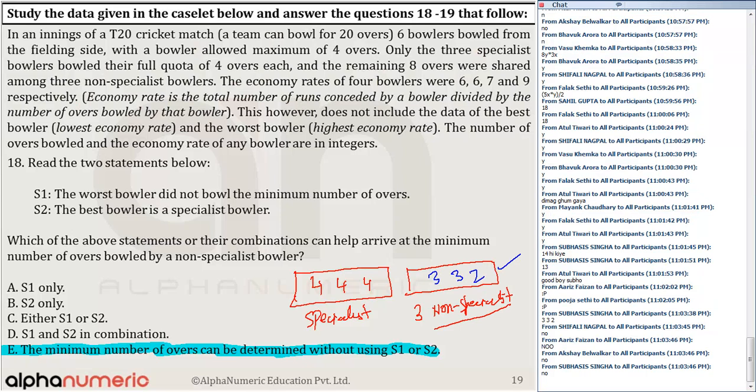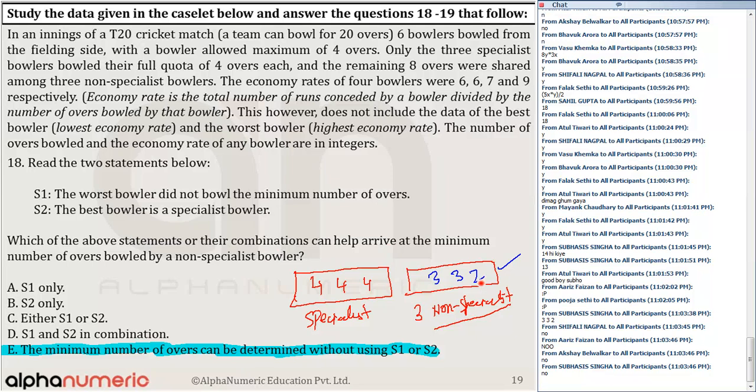So read the 2 statements below. The worst bowler did not bowl the minimum number of overs. The best bowler is the specialist bowler. The question is, which of the above statements or their combination can help arrive at the minimum number of overs bowled by a non-specialist bowler? Non-specialist bowler. So minimum number of overs which can be bowled by a non-specialist bowler. The answer is 2.